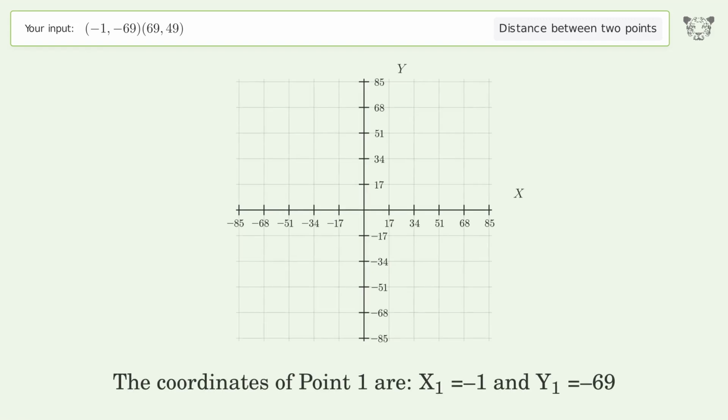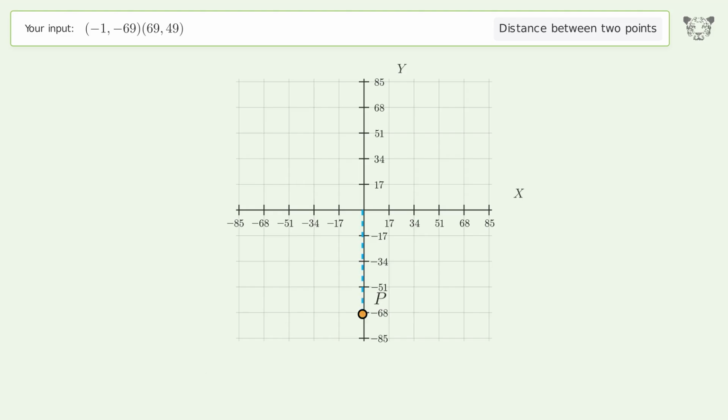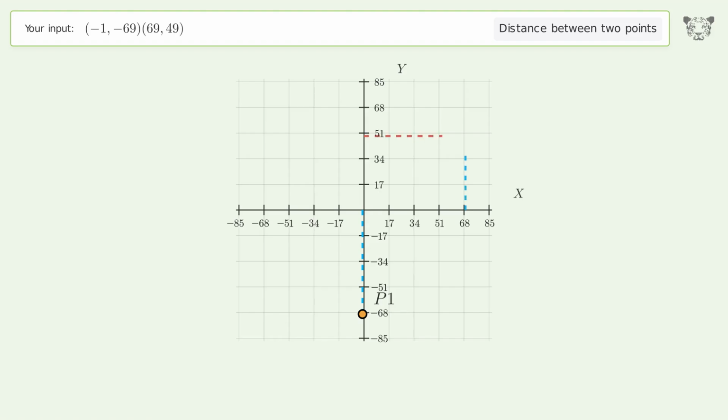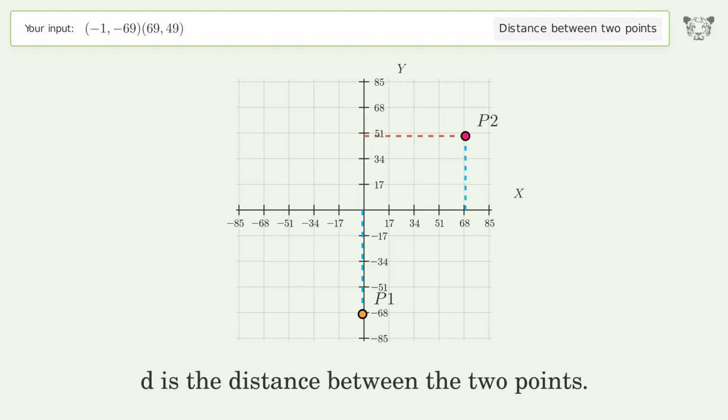The coordinates of point 1 are x1 equals -1 and y1 equals -69. The coordinates of point 2 are x2 equals 69 and y2 equals 49. D is the distance between the 2 points.